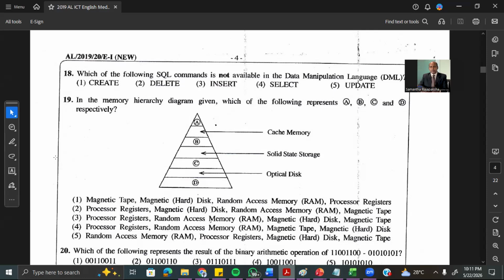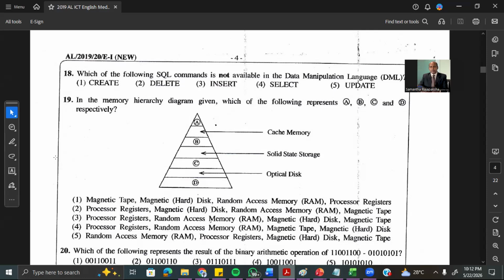So the answer is the first one. Then question number 19. We are given the memory hierarchy. We know that the topmost one, A, is very small and very fast. That is the processor registers. Therefore, the first one is wrong, and the fifth one is wrong because it should be processor registers.